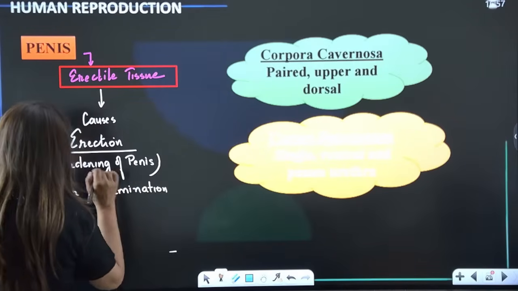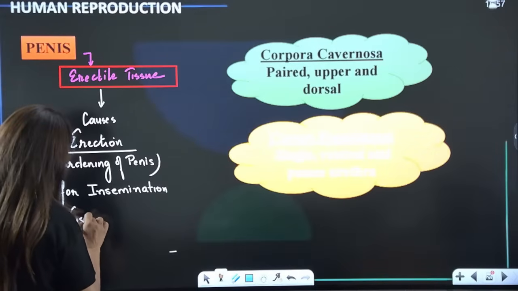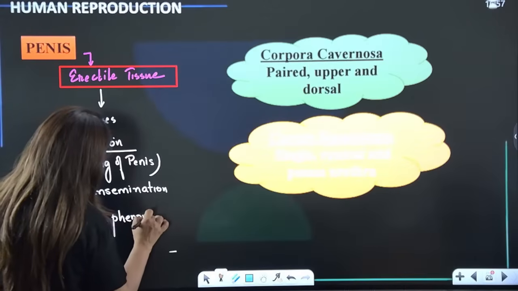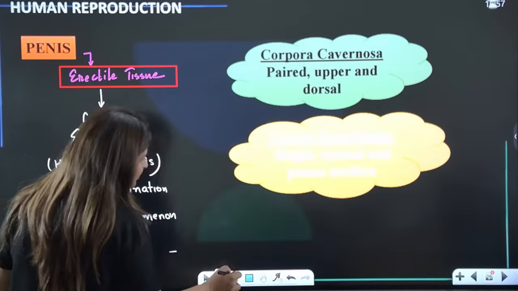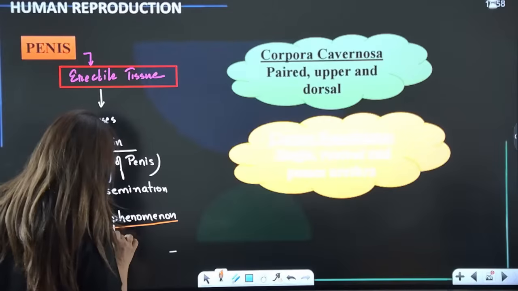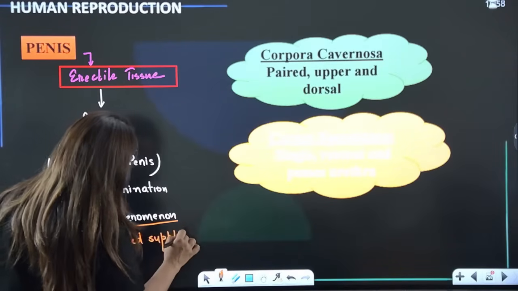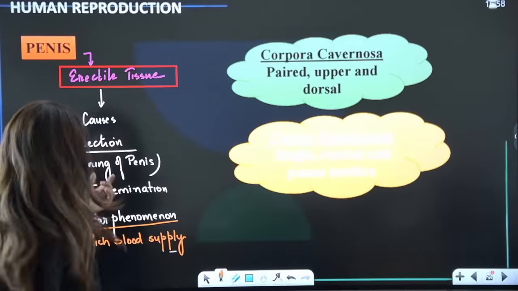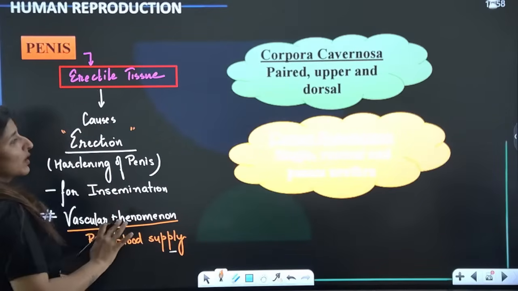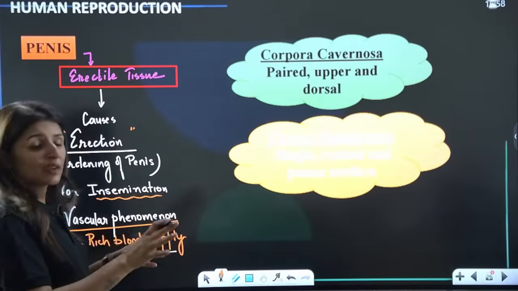Is it clear? Also, you must remember this erection is completely a vascular phenomenon. So basically what happens during erection is there is rich blood supply to the structure. Rich blood supply causes the hardening of the structure, which is known as erection, and it is important for insemination, that is deposition of semen into the female tract.